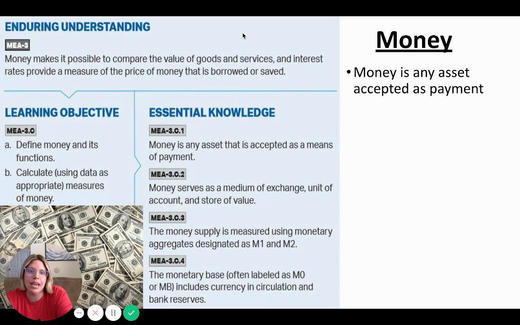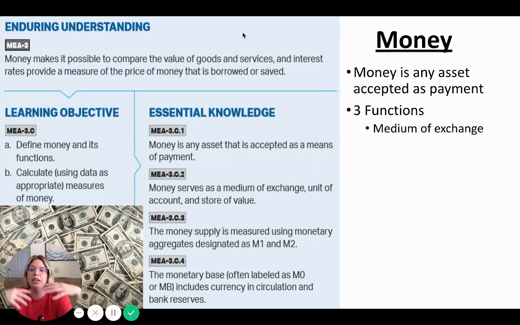Money. All right, so money is any asset that can be accepted as payment. We have three functions of money. Money needs to be used as a medium of exchange, meaning that for it to be good money, I have to be able to go to a gas station or a store or a business owner and say, here's my money, will you give me goods and services in exchange for this? So I should be able to use it as a form of payment.